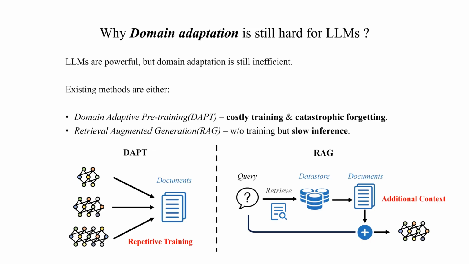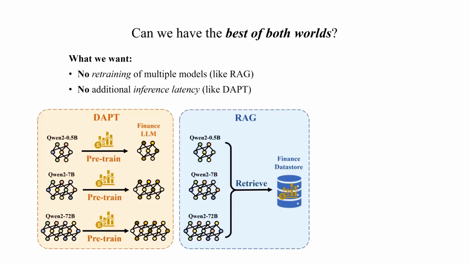On the other hand, retrieval augmented generation, or RAG, maintains model parameters but introduces significant inference latency due to expensive nearest neighbor searches across large data stores and long contexts. So the question is, can we have the best of both worlds? Can we avoid retraining multiple models like RAG while also avoiding additional inference latency like DAPT?